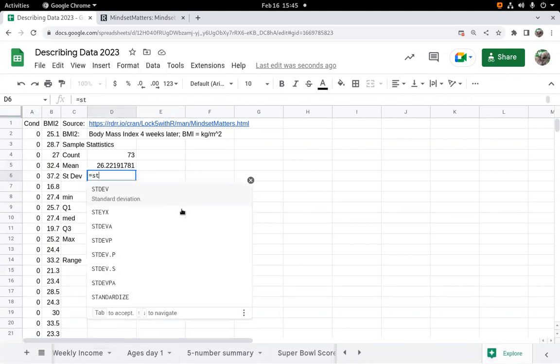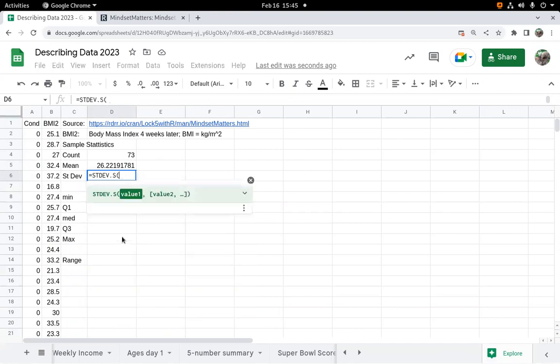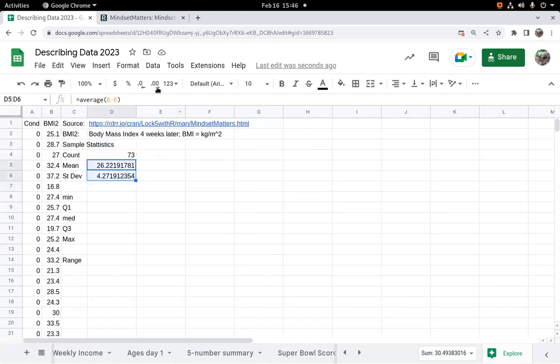Standard deviation, there are many standard deviation formulas. We want the .s because this is a sample. So stdev.s is the one we want. We want to calculate that based on the whole data set. So what these two numbers tell me, and let's see, the BMI is to 1 decimal place, so we should round to 2 decimal places.